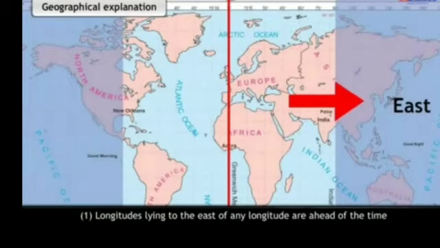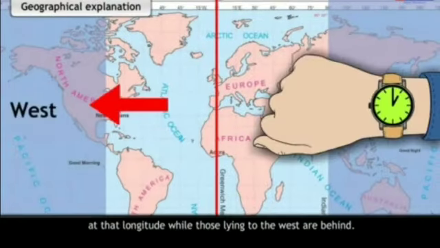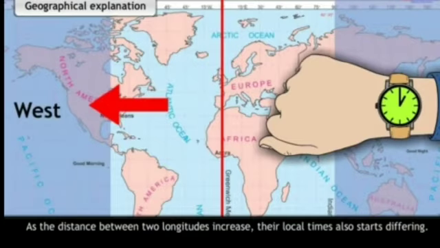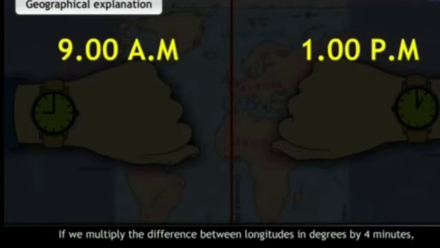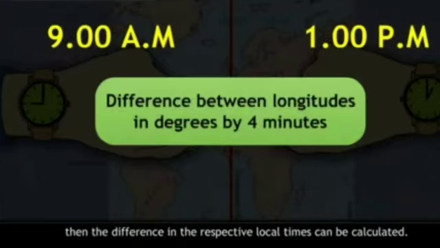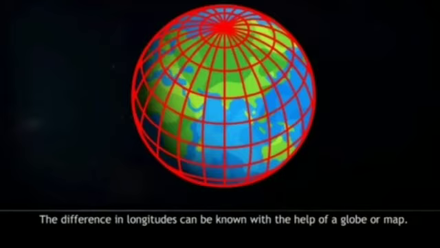Geographical explanation. Longitudes lying to the east of any longitude are ahead of the time at that longitude, while those lying to the west are behind. As the distance between two longitudes increases, their local times also start differing. If we multiply the difference between longitudes in degrees by 4 minutes, then the difference in the respective local times can be calculated. The difference in longitudes can be known with the help of a globe or map.